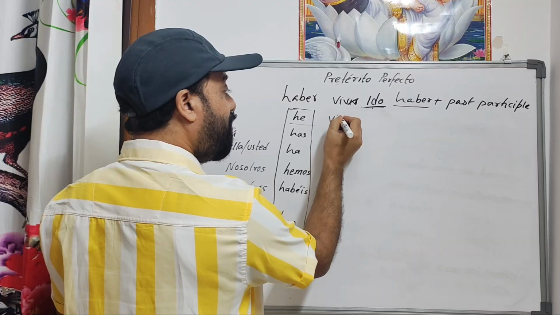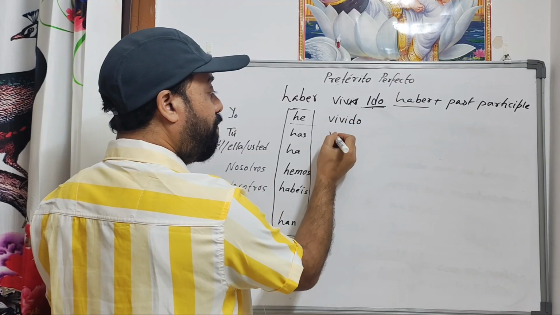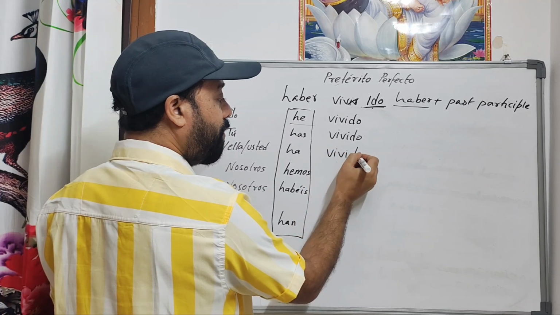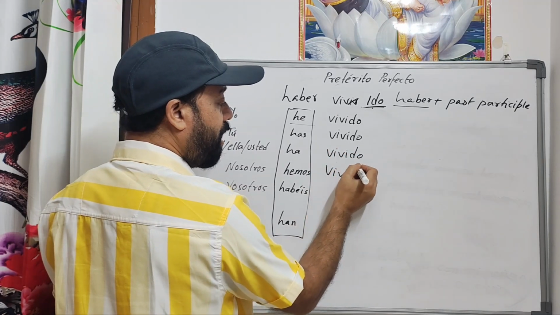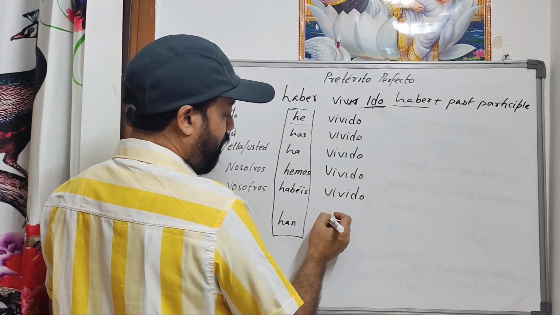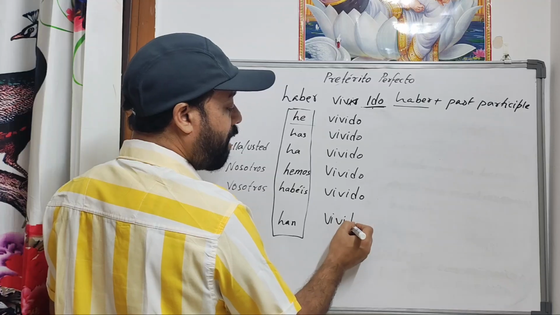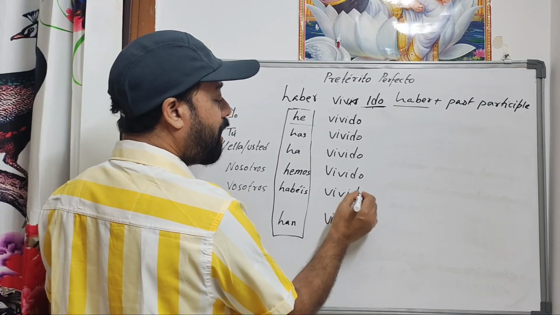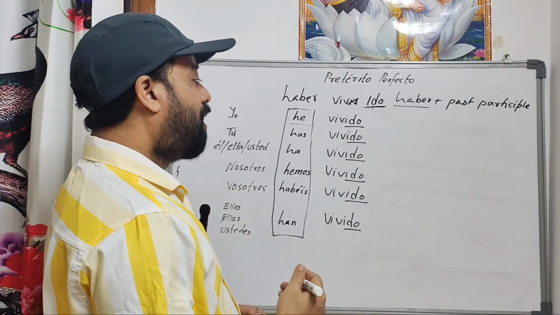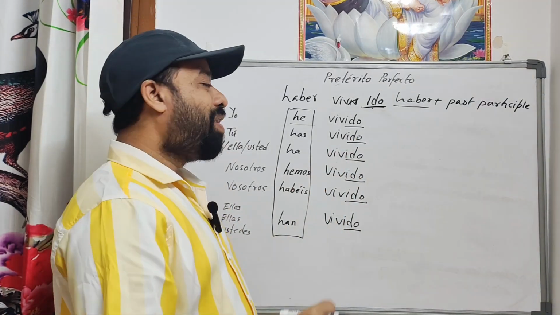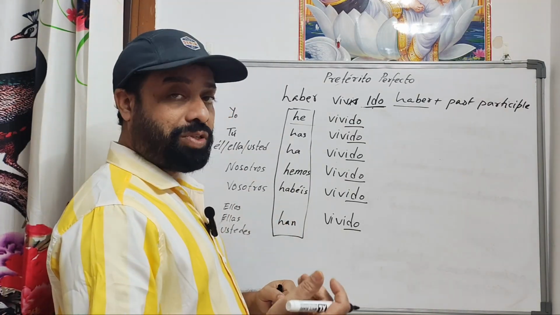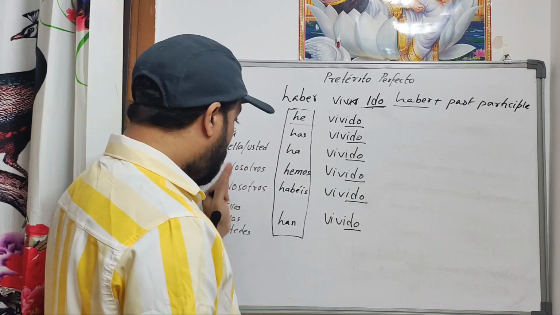So here it will be vivido, vivido, again vivido. Basically, you are adding only ido. Okay, that's all, everywhere. And the easiest thing over here is that you have to remember only one verb conjugation, not six subject pronouns, as we did in the present tense or future tense. Here only one form for all.